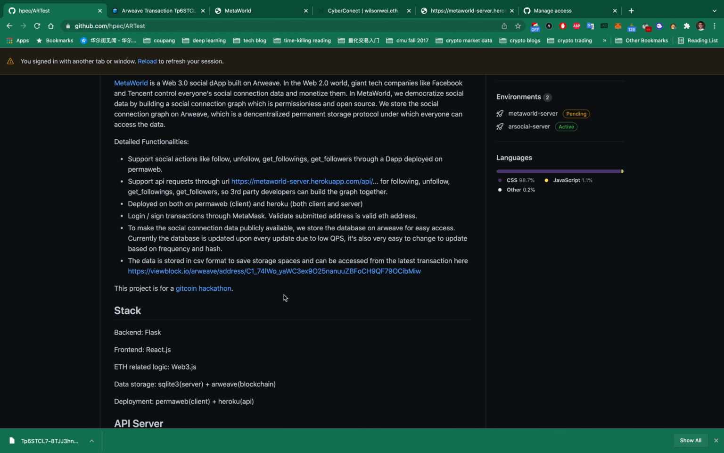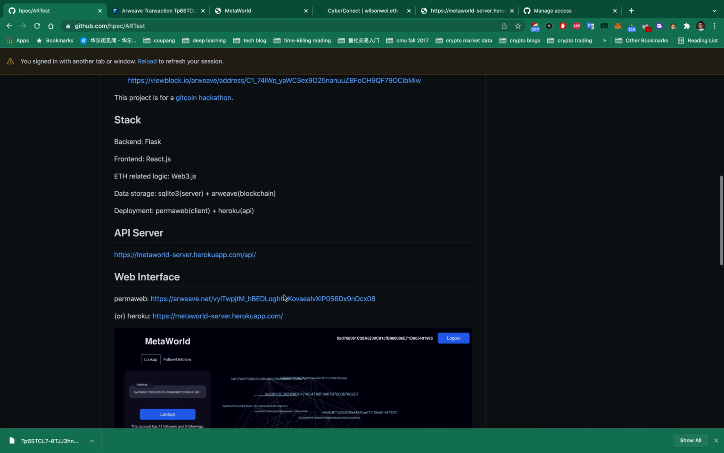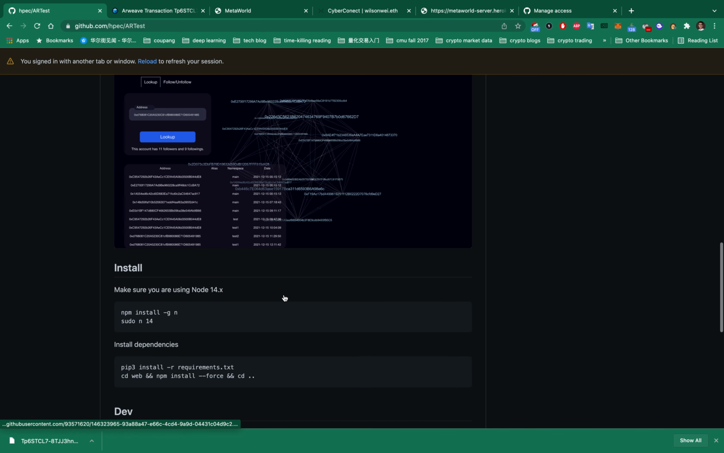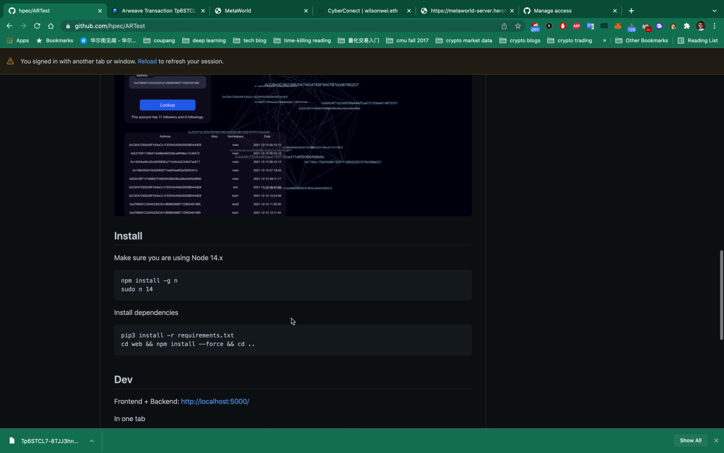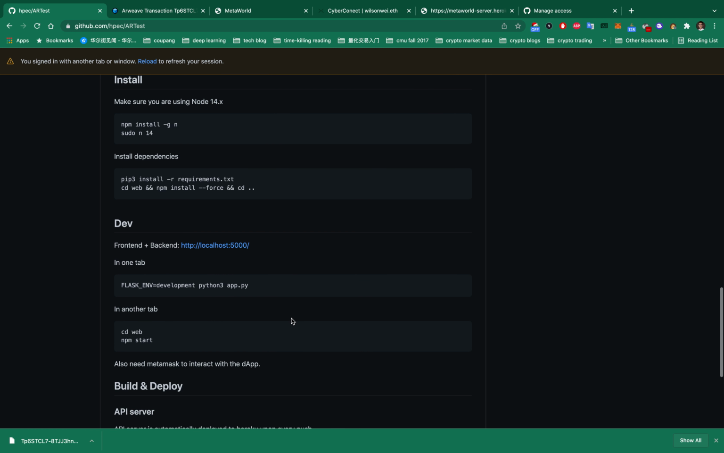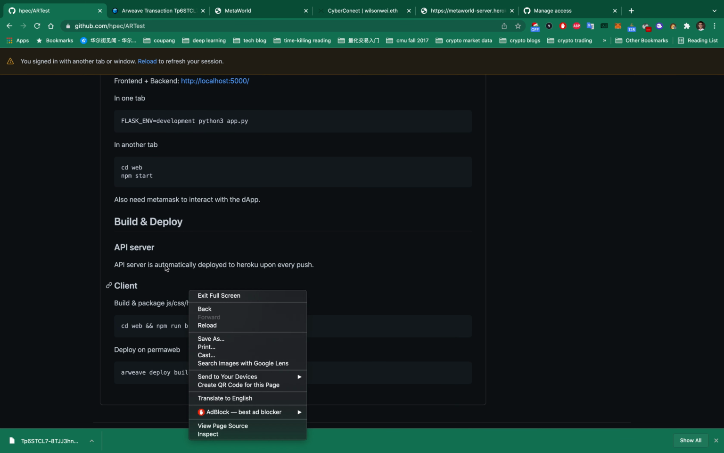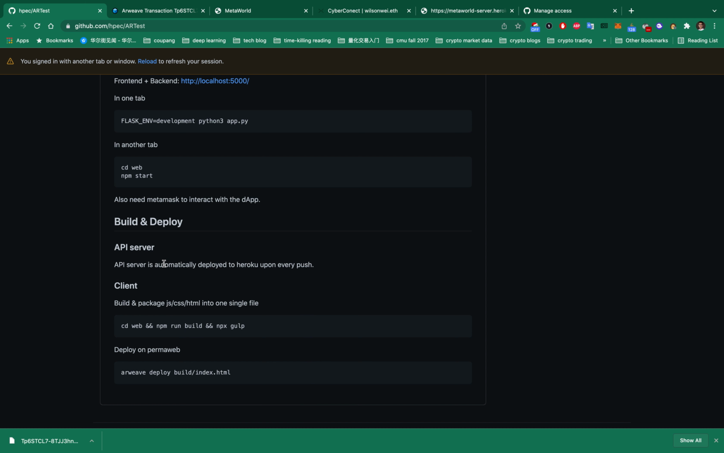That's all for the major functionalities we have for this little but powerful dApp. We also provide detailed instructions on how to install the dApp and how to debug and develop on a local machine, as well as how to build, deploy and publish the dApp to PermaWeb.